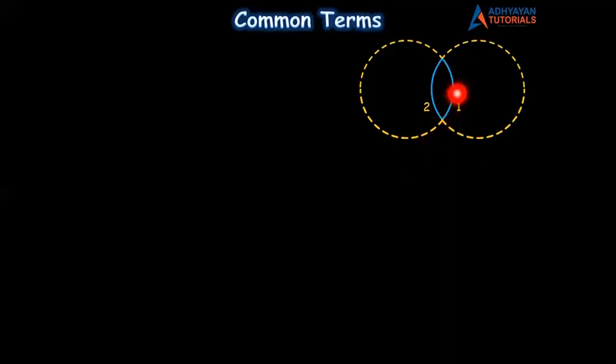Now I told you all each lens has two surfaces. So let me number the surfaces. Right hand side surface is surface 1. Left hand side surface is surface 2. What I do is I extend both the surfaces. If I extend the first surface, I get a sphere. If I extend the second surface, again I get a sphere. This means the surface of a lens is a part of a sphere.